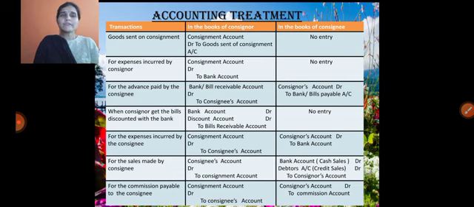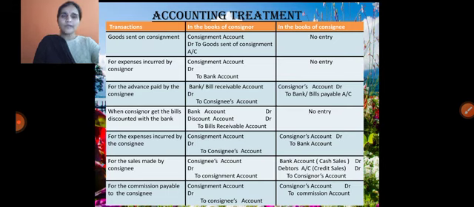And in the books of consignee, the consignee is making a payment. Ultimately bank balance is decreasing, or if he pays in the form of a bill, it is Bills Payable Account. He is giving it to the consignor. So the entry is Consignor Account debit to Bank or Bills Payable Account. This is in the books of consignee at the time of advance made by the consignee. This is the third situation.